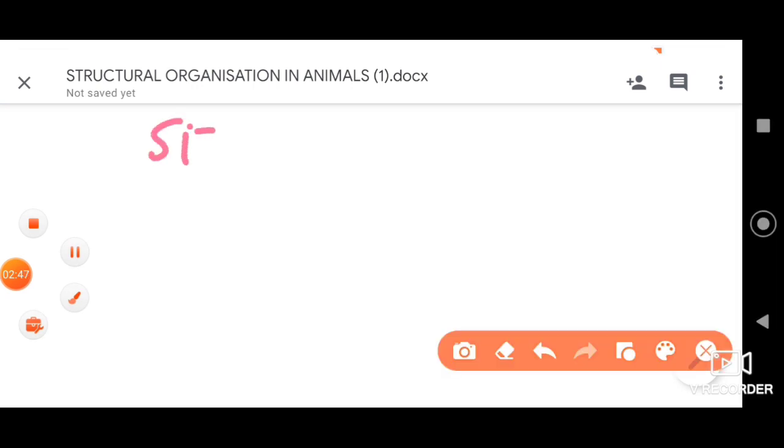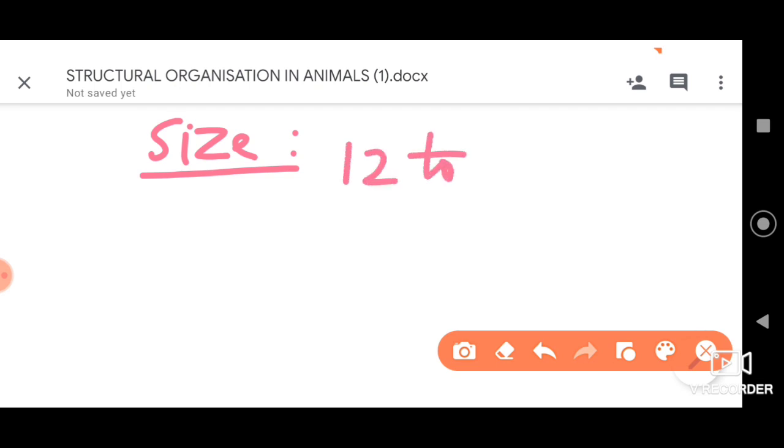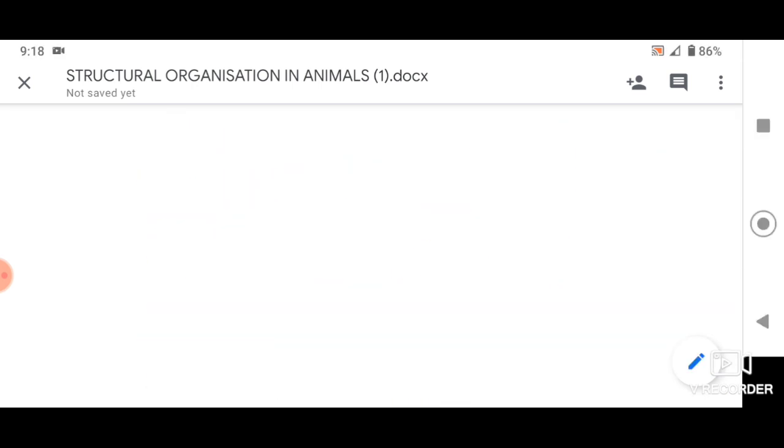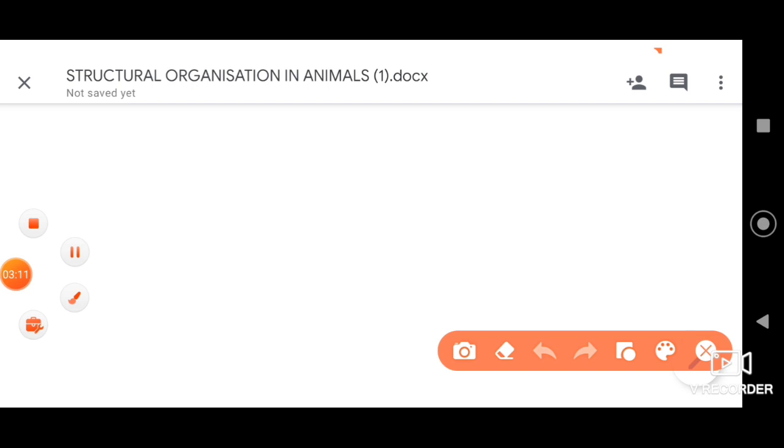Next, let us go with the size of WBC cells. It is much larger compared to the RBCs. Their size ranges from 12 to 20 micrometer in diameter, which is very high when compared to the RBCs. And further, when we consider their number, it's very, very low when compared to the RBCs.